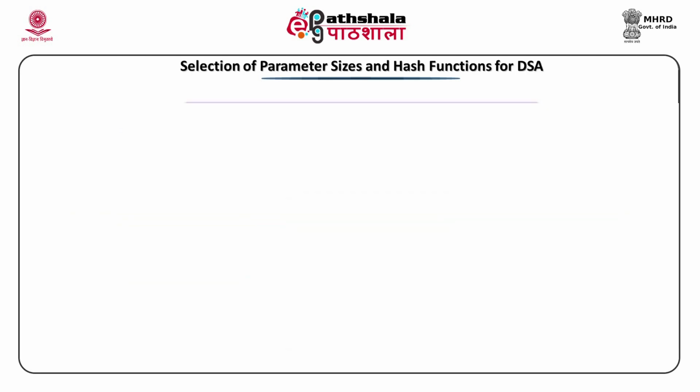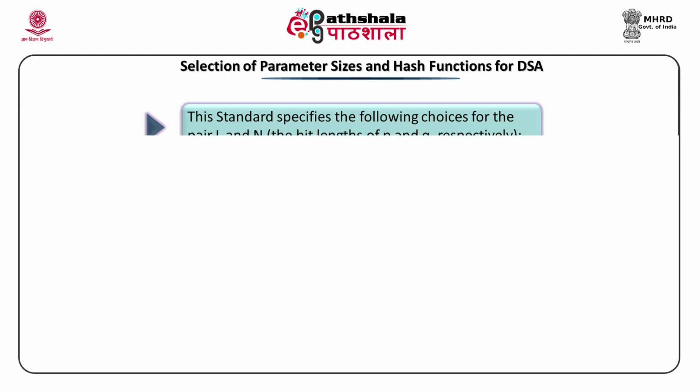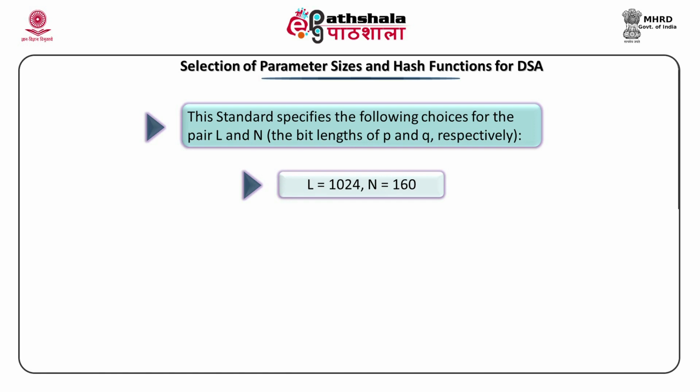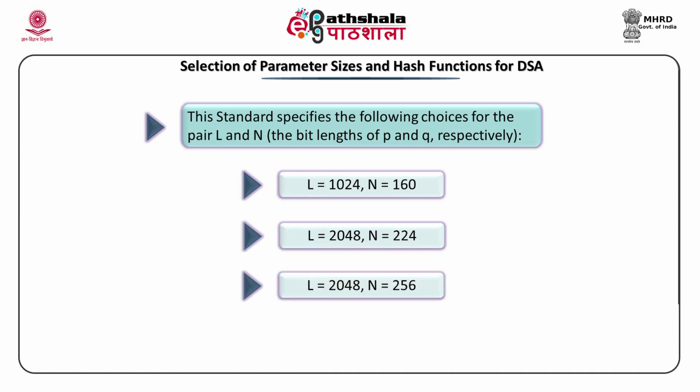How to select the parameter sizes and hash functions for DSA? The standard specifies the following choices for the pair L and N, the bit lengths of P and Q respectively. If L is equal to 1024, then N would be 160. If L is 2048, N would be 224. L is 2048, N can be 256. If L is 3072, N is equal to 256.